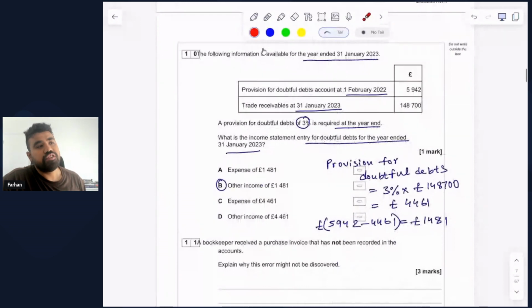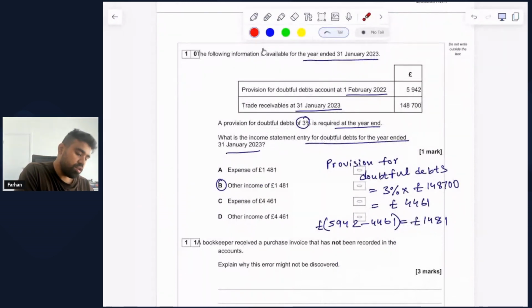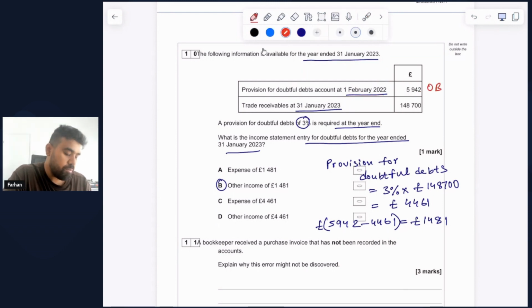The following information is available for the year ended 31 January 2023. Provision for doubtful debts account at 1 Feb 2022, which is the opening balance of 5,942 that we are given. We also know the closing balance for trade receivables, which is at 31 January 2023 of £148,700. A provision for doubtful debts of 3% is required at the end of year. What is the income statement entry for doubtful debts for the year ended 31 January 2023?